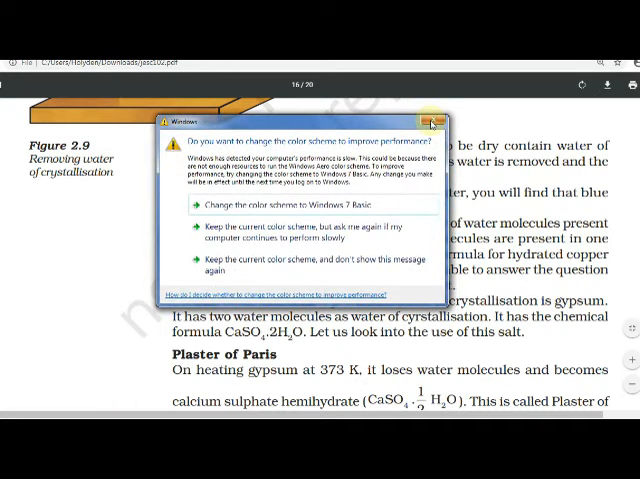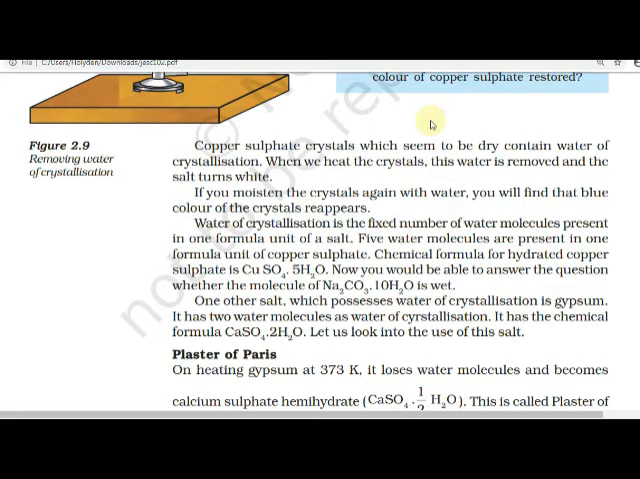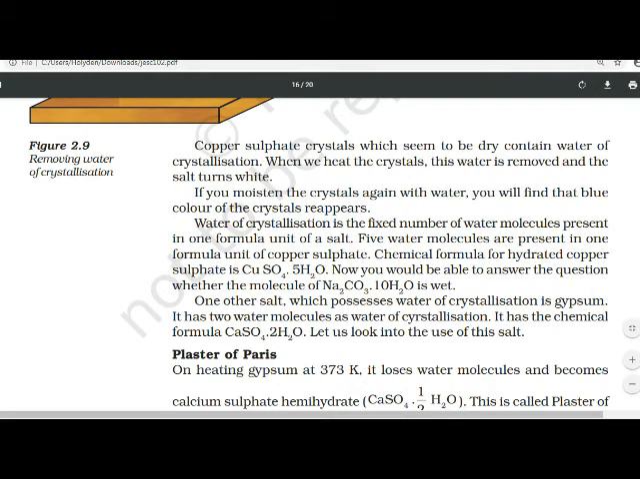In Na2CO3, washing soda, 10H2O. Yes or no? So 10H2O, 5H2O, 2H2O. These are the water of crystallization. Now we are going to see